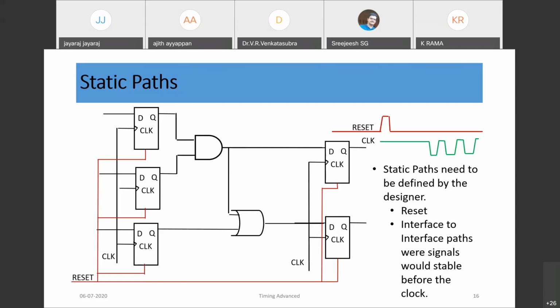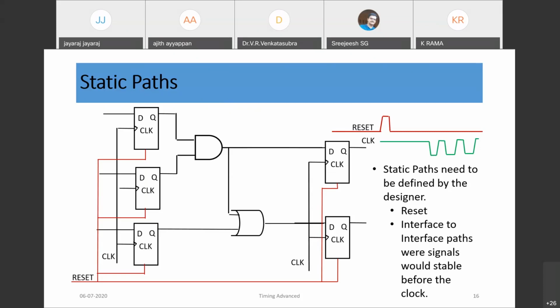And the moment reset is initiated, the entire clock would reset, and before the clock is getting stabilized, all the flop outputs would be stable. So no need to consider those kinds of paths for timing analysis. That also we can set as a false path.